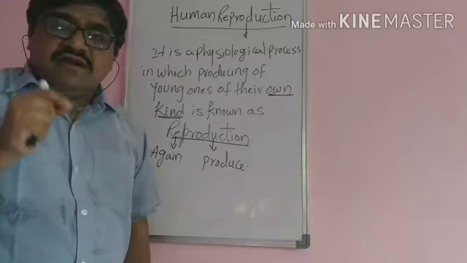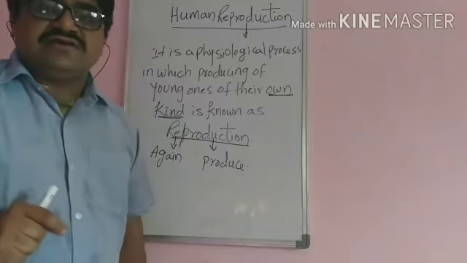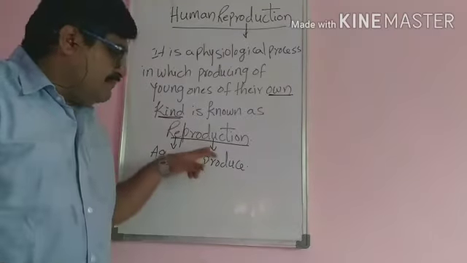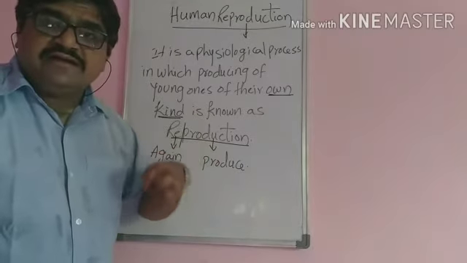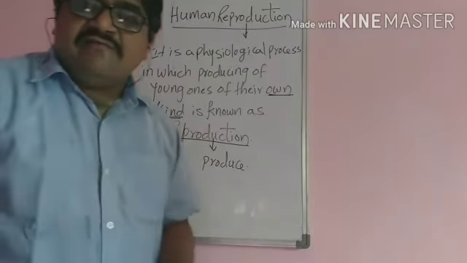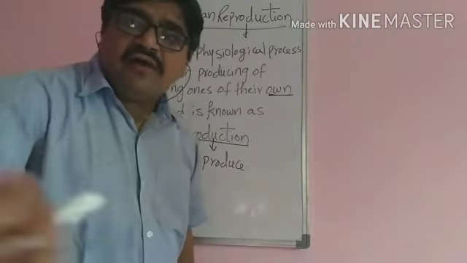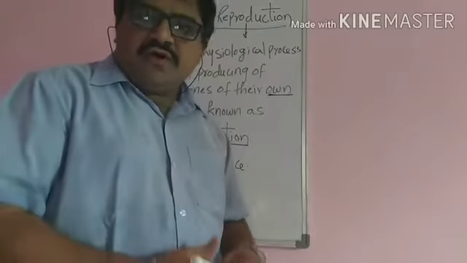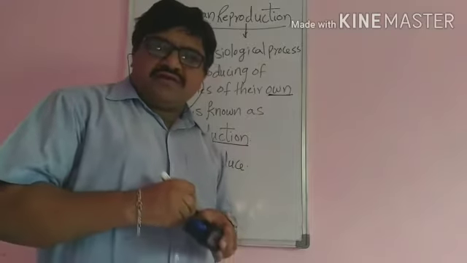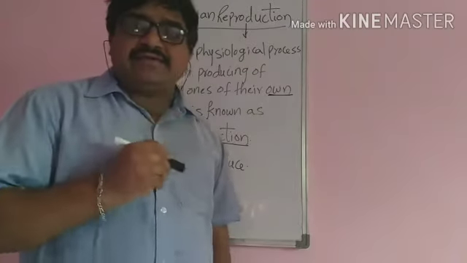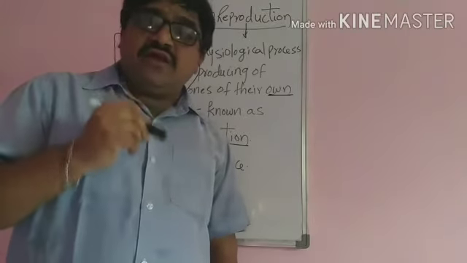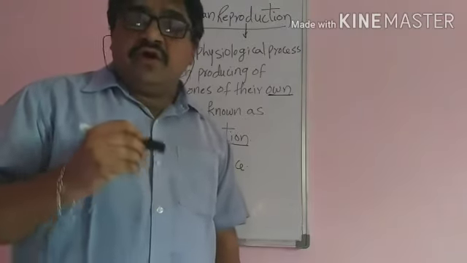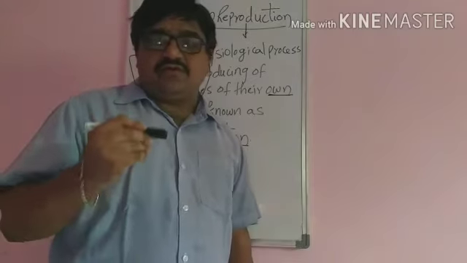We can use the word reproduction. Reproduction is a very important characteristic feature present in organisms. Why is it an important characteristic feature in all living organisms? It is to continue their race or to continue their species